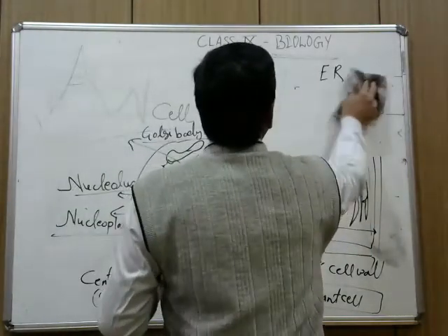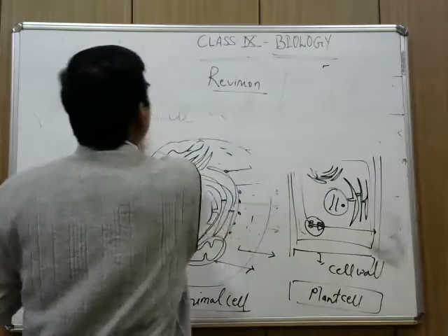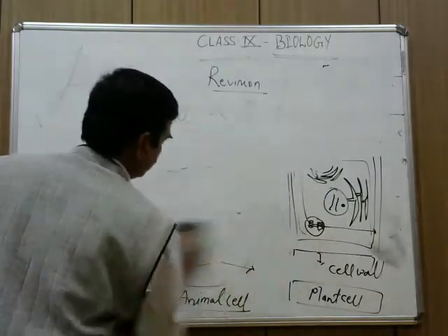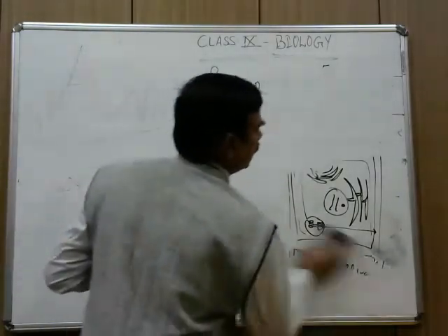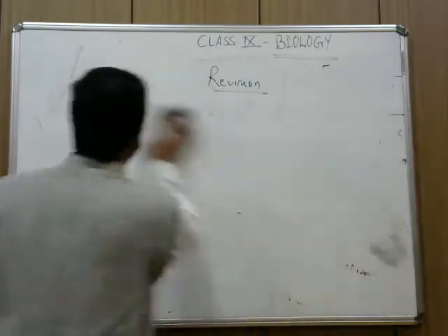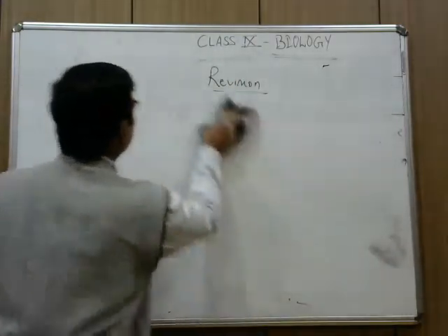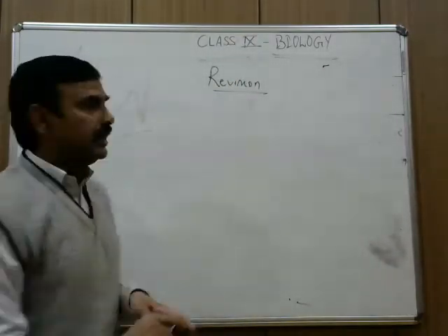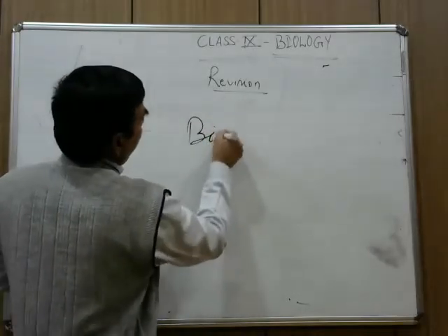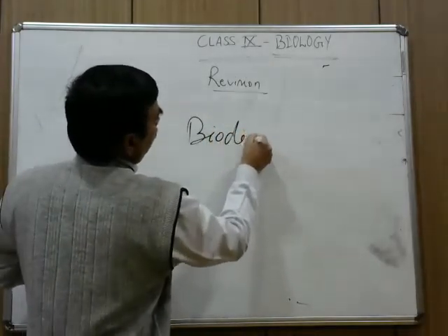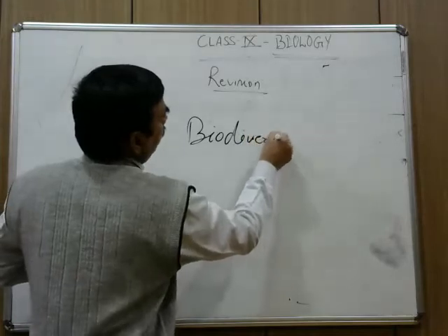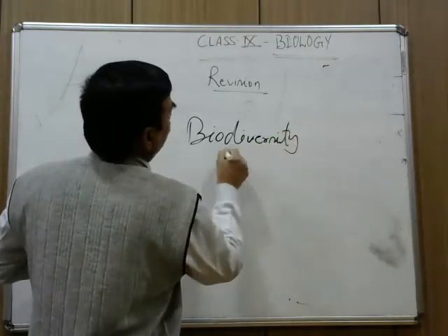Now, for the last five minutes, I would like to take you towards the revision part of biodiversity. In biodiversity, there are two words.